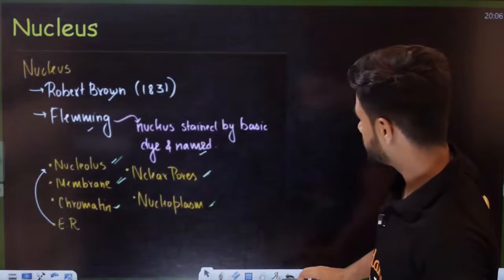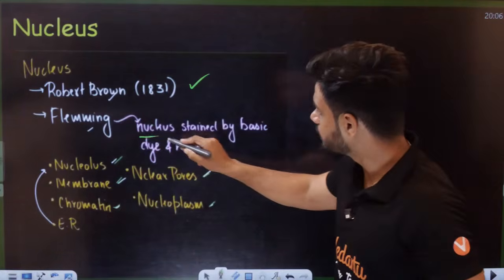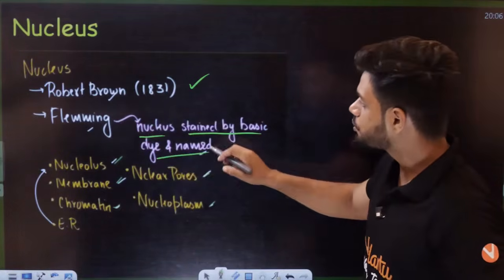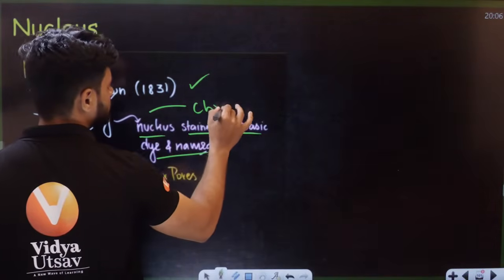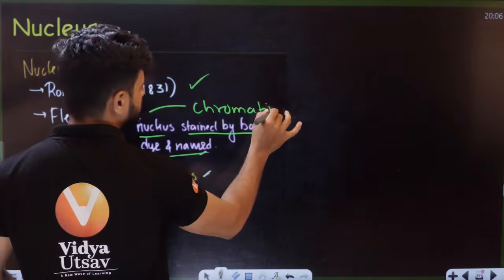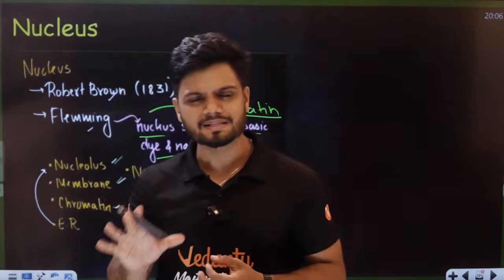Fleming, nucleus stained by basic dye. So Fleming actually discovered the chromatin. Now, what is chromatin? What is nucleus? I'll teach you all of it.